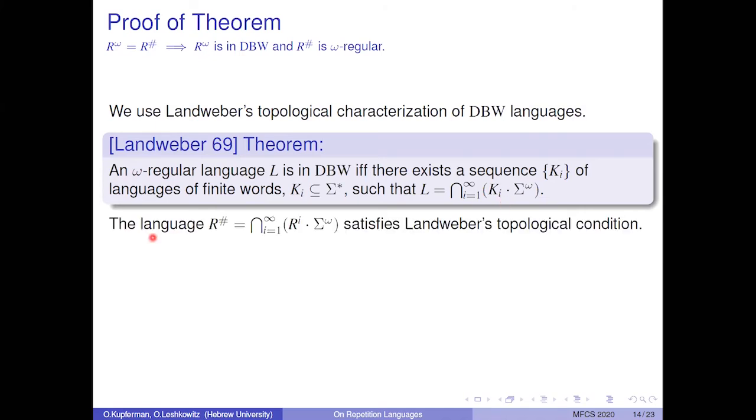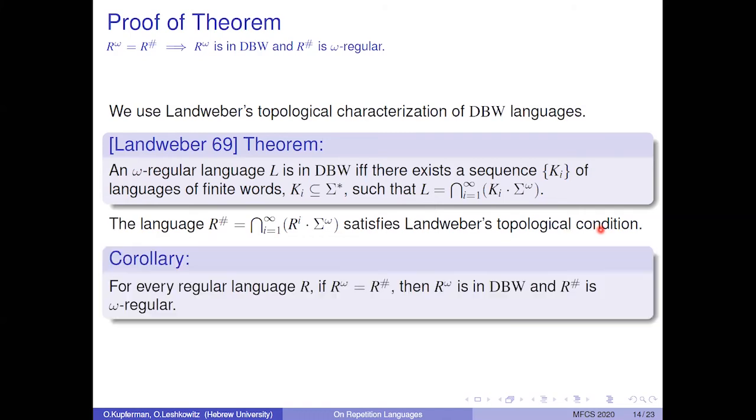Note that the language R sharp satisfies Landweber's topological condition. In fact, this is why we defined R sharp to begin with. We have the following corollary. For every regular language R, if R omega equals R sharp, then R omega is in DBW and R sharp is omega regular. Indeed, if R omega equals R sharp, then R omega satisfies Landweber's topological condition. So it is in DBW.